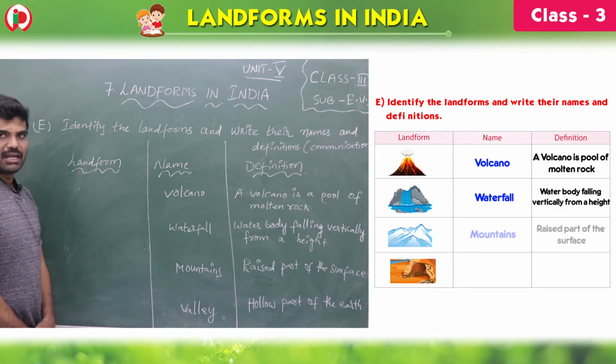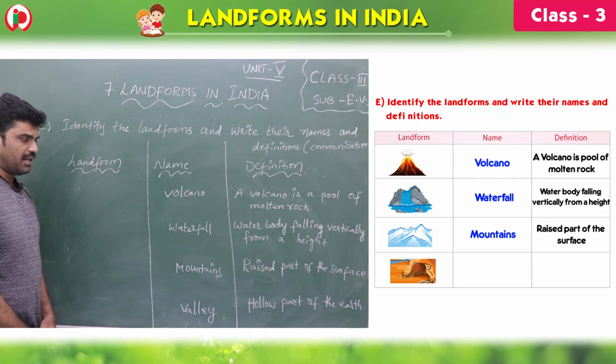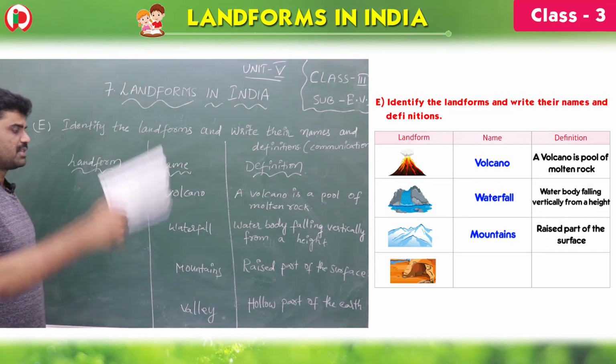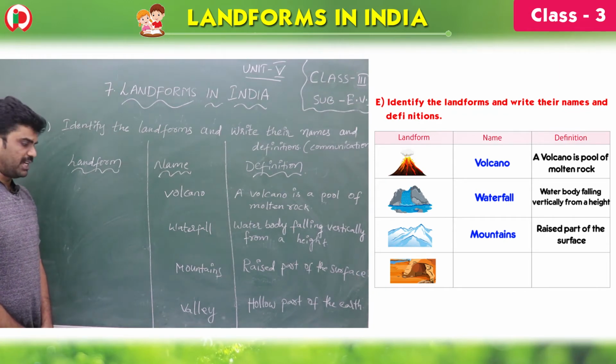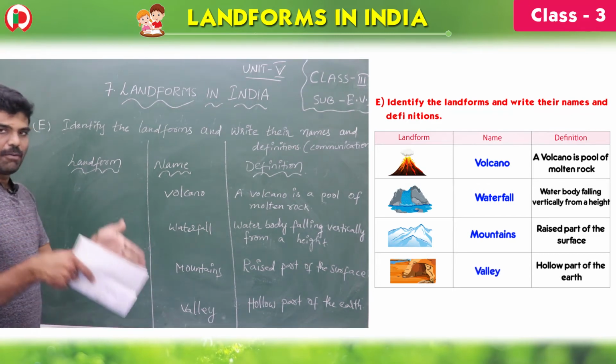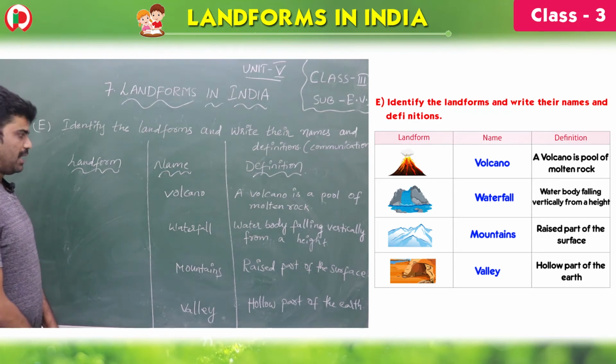Third one, see, children, mountains. The raised part, the elevation of the raised part of the surface, is called a mountain. See the last one, children. It's a depression, which is called a valley. The hollow part of the earth is called a valley.